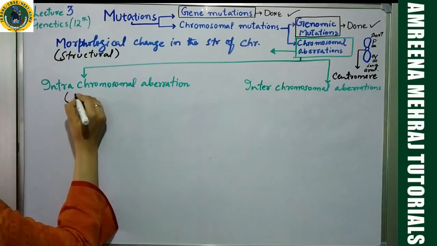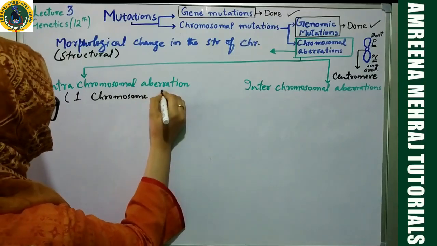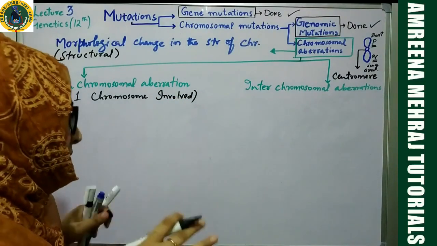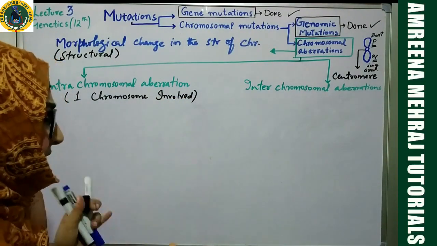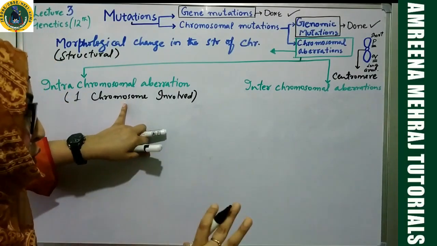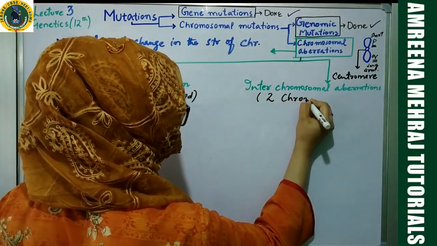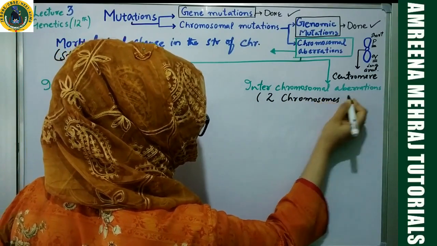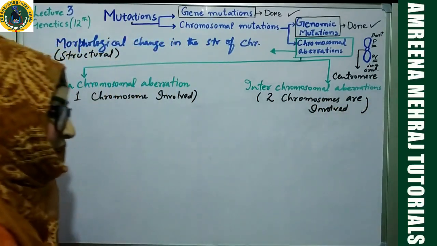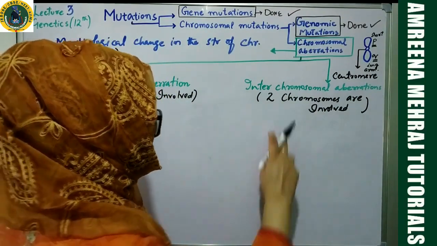In intrachromosomal aberration, only one chromosome is involved. Whatever mutation is happening, either deletion or whatever the possibility, that is happening with one chromosome. In interchromosomal aberration, you have the involvement of two chromosomes, meaning a minimum of two chromosomes are involved in this type of chromosomal aberration.